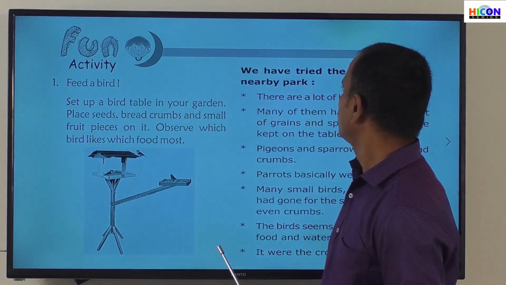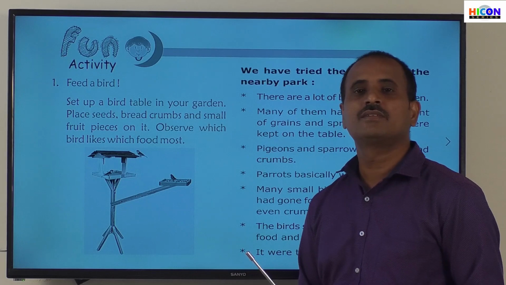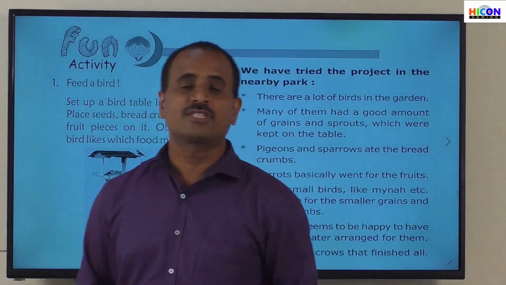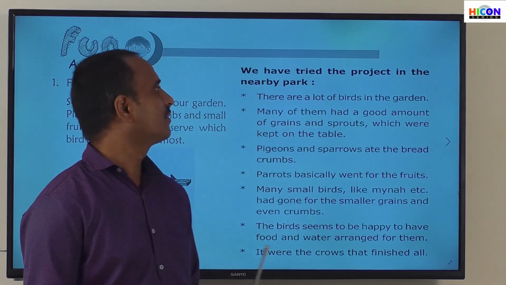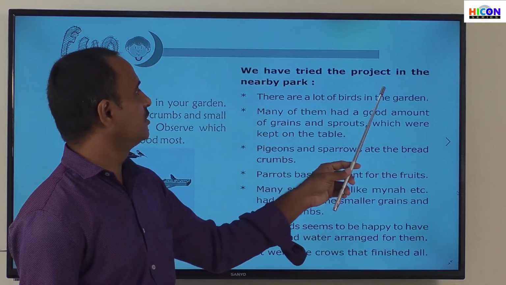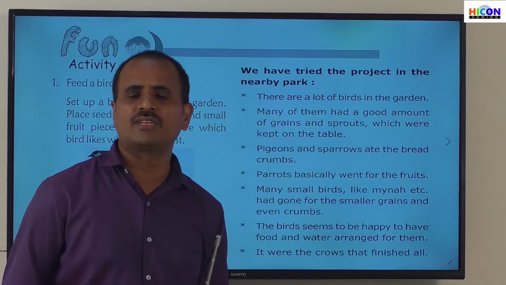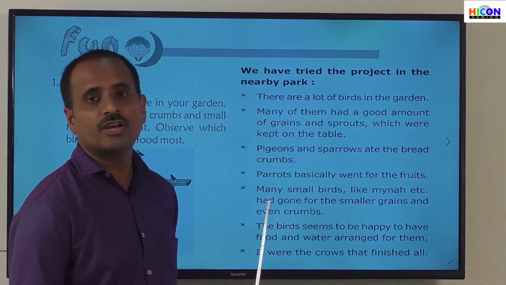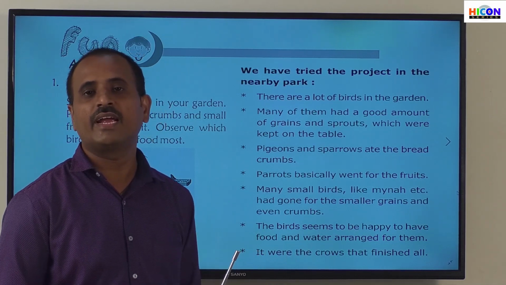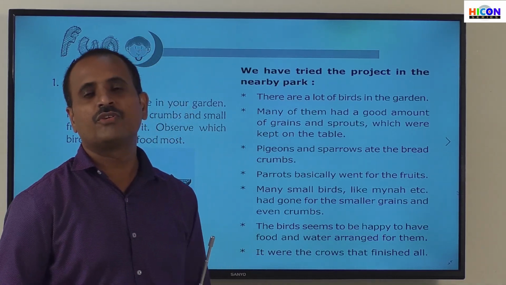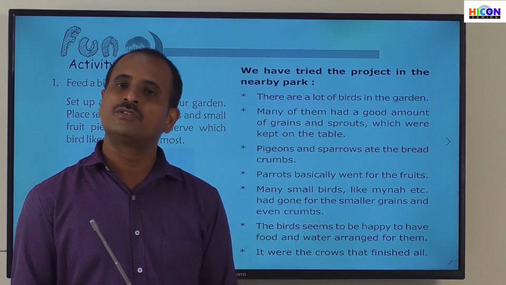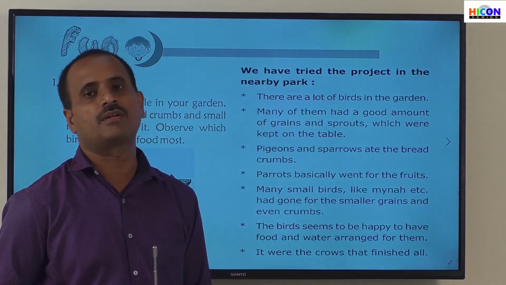So children, what are your observations? What do you observe? Look at the screen. Some of the observations are, we have tried the project in the nearby park. If you do not have a garden in your house, you can also try this fun activity in the park. If you go to a nearby park on Sundays or holidays along with your parents, you can also try this project in the park.